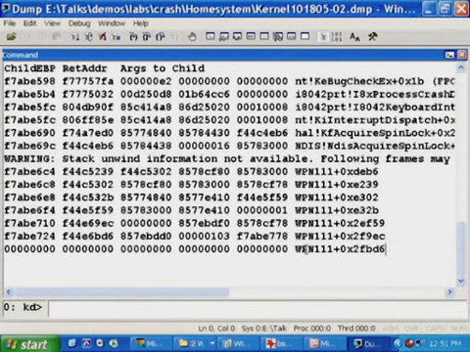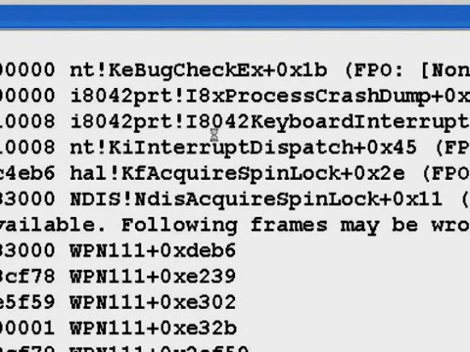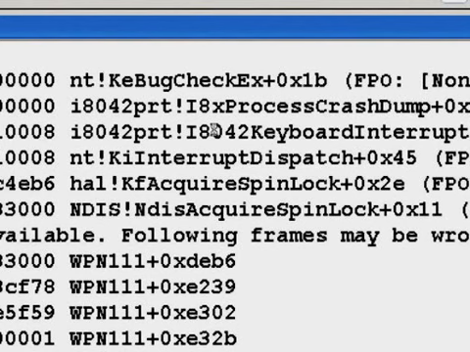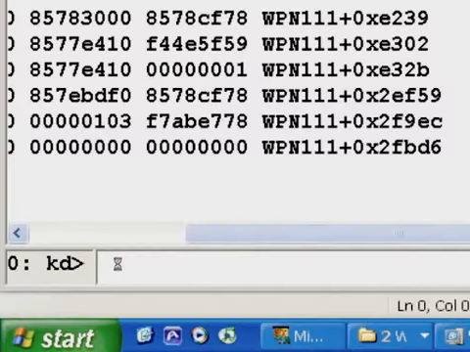And what we see here on the stack, if we read from the bottom up, is a particular driver, WPN1111. We see it multiple times on the stack, and then we see it call into the Windows networking driver, NDIS, acquire spinlock, which called in the HAL. A spinlock is a synchronization resource, and when you see a hang, it's probably caused because of some synchronization resource problem or the infinite loop that we just saw. So this is a different example.